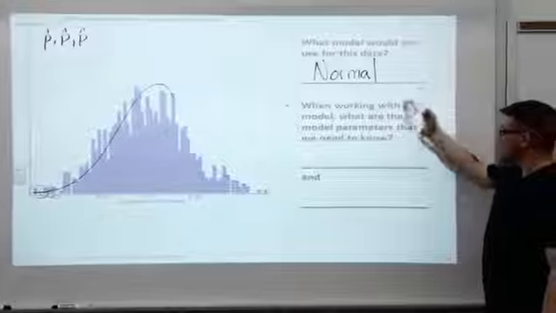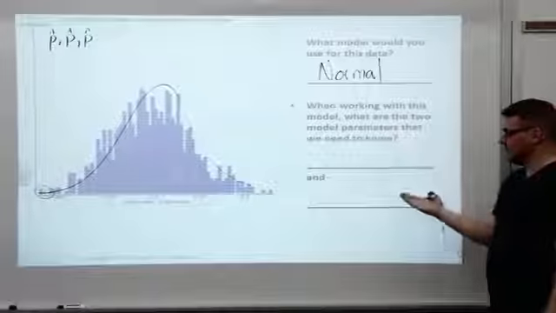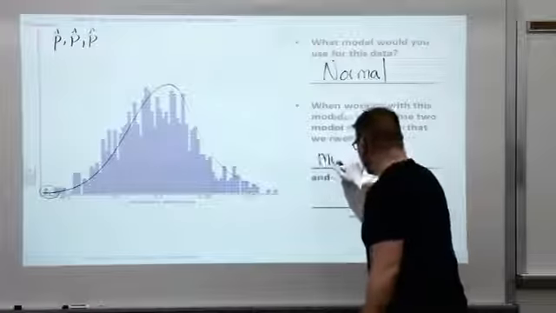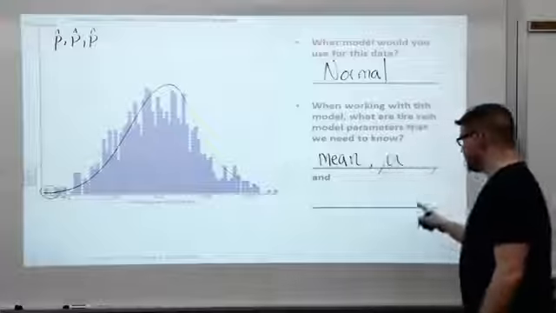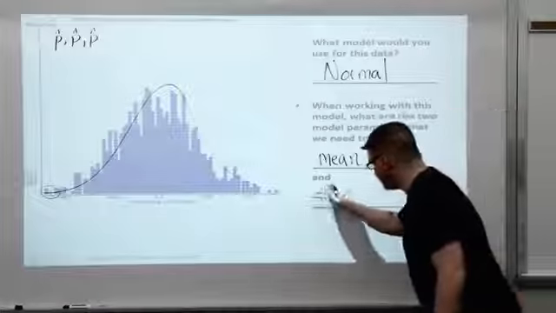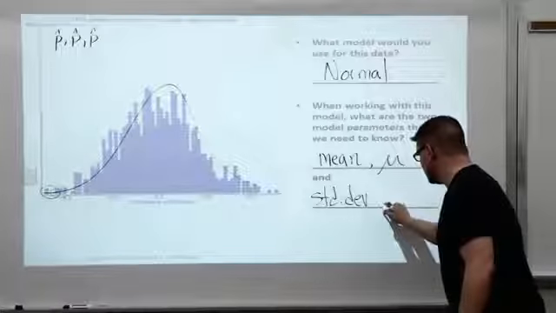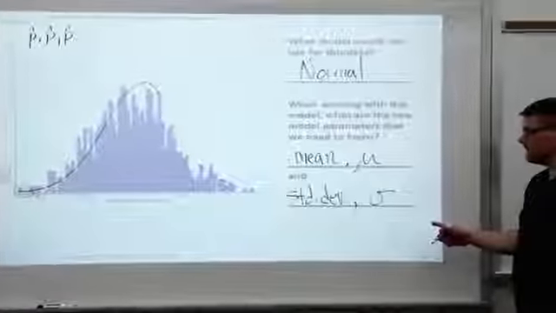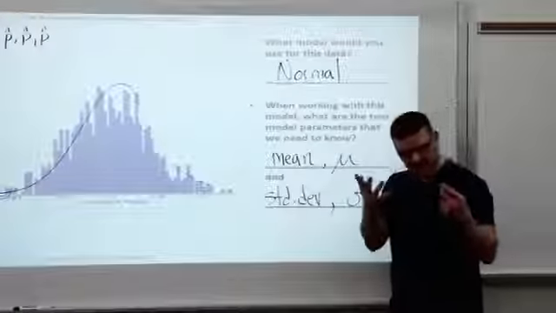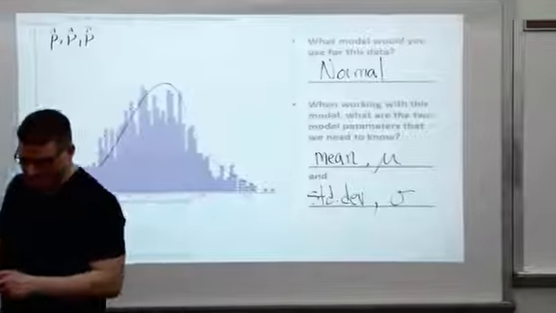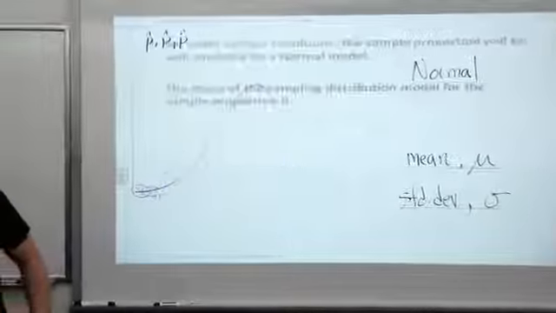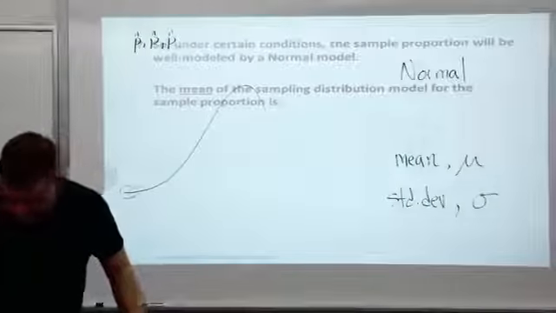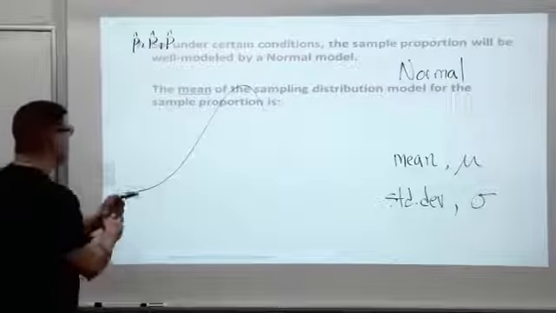When working with the normal model, what are the two model parameters that we need to know? For normal, always two things: mean and standard deviation. We would need that mean. Remember, the symbol is mu. We would need standard deviation, and remember that that symbol is sigma. So let's think about it in the context of this theoretical distribution. Let's get that mean. Let's get that sigma. All right. So flip that page. Numbers 7 and 8 here, last page of this video.